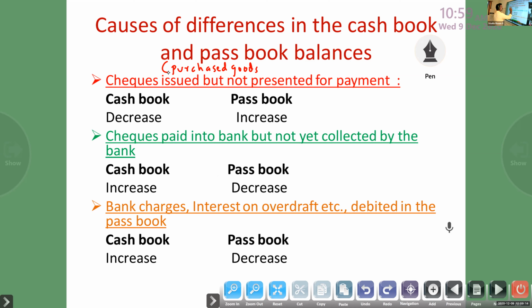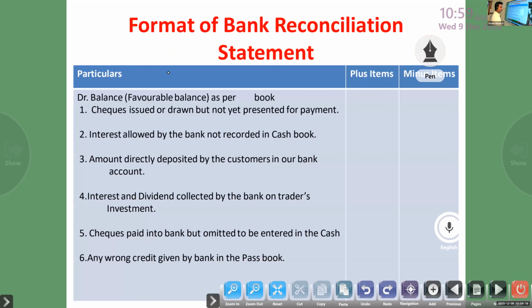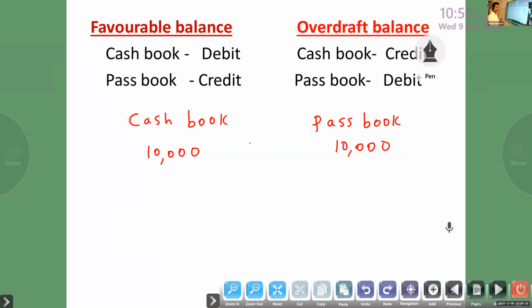Then I issued a check of 5,000. Clear? I gave the check to Tomlin. Check issued. I purchased goods from Tomlin and I gave the check for 5,000.